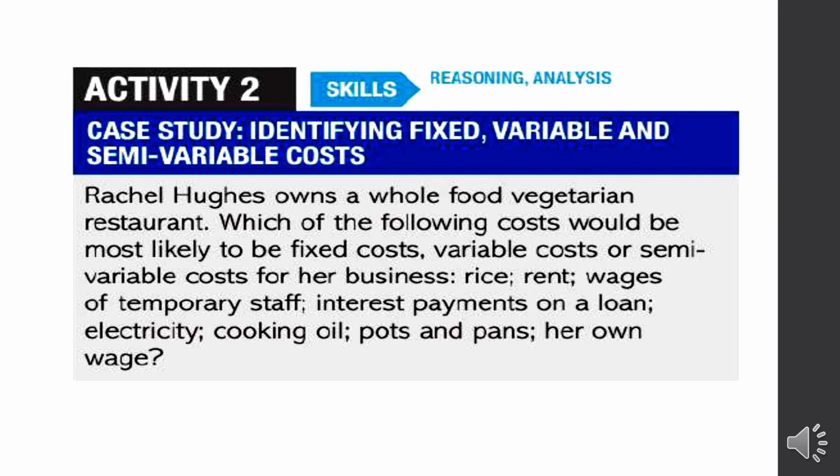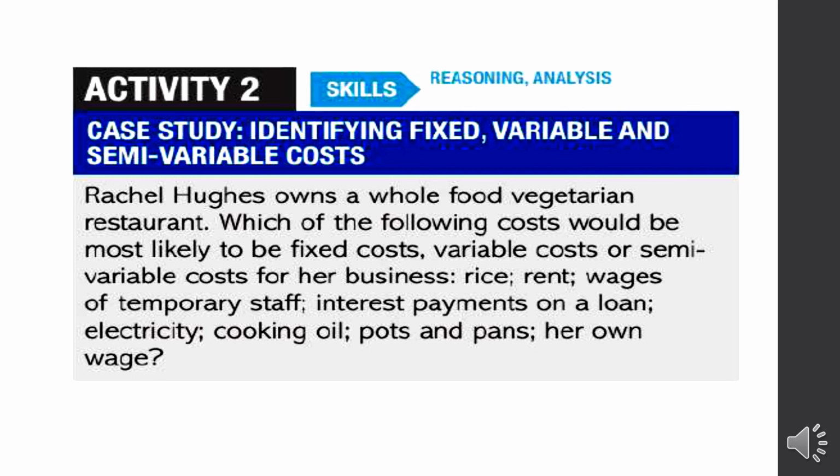Rice, restaurant rice is a variable cost. Rent, it is a fixed cost. Wages, it is a variable cost. Then interest payment on the bank loan, that is a fixed cost. Electricity, that is a semi-variable cost. Cooking oil, it is a variable cost. Then pots and pans, that will be considered as capital here, so we can say that is a fixed cost. Wages, that is a variable cost. Did you get the idea?